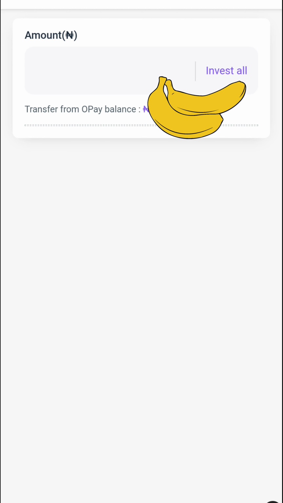Over here, you are going to see invest all. If you click on this invest all, that means you are going to be investing the whole money you have in your Opay main balance. If you have like 20 million, 100 million, once you click on this invest all, you are telling this platform to invest the whole money you have in your main balance. But if you wouldn't want to invest the whole money, then you'll be clicking on this box to type in the certain amount you want this platform to save for you.